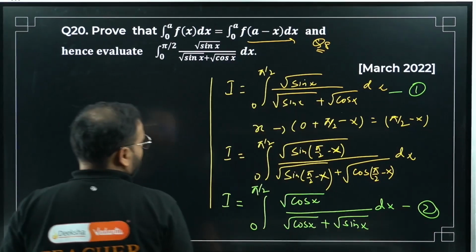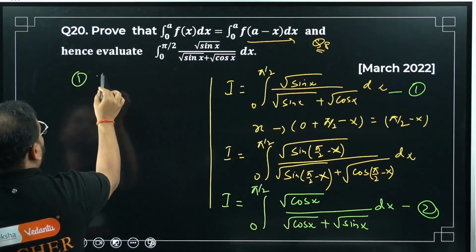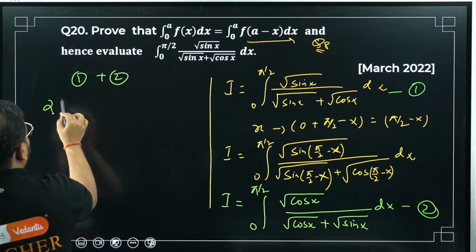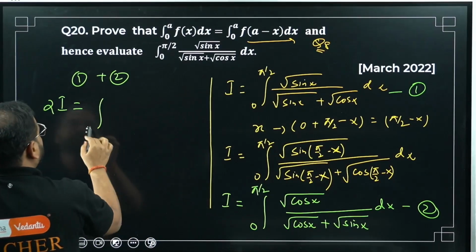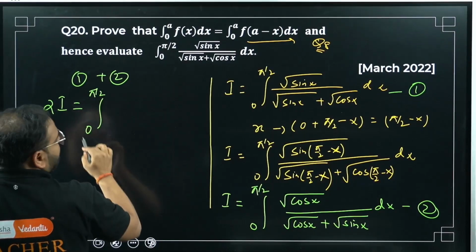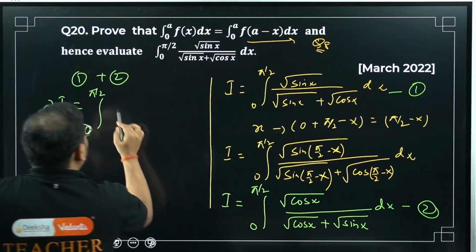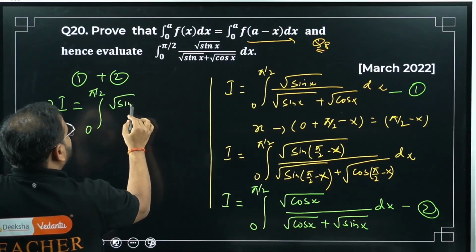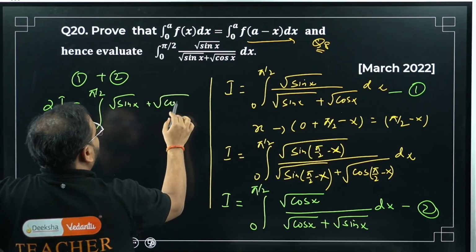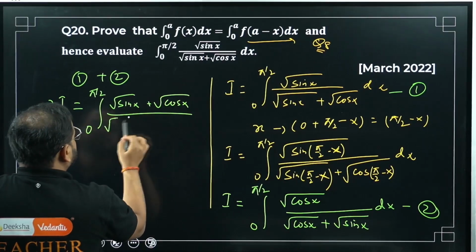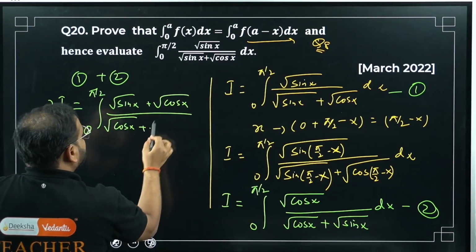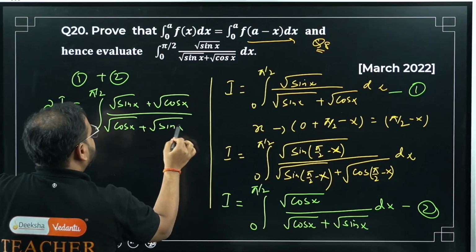Add 1 and 2. Steps remain the same. So I'm getting 2I equals, limits remain the same, 0 to pi by 2. What are the numerators? I have root sin x here, root cos x here. So add them: root sin x plus root cos x, divided by root cos x plus root sin x. Please check.